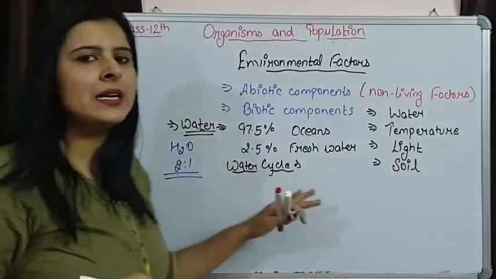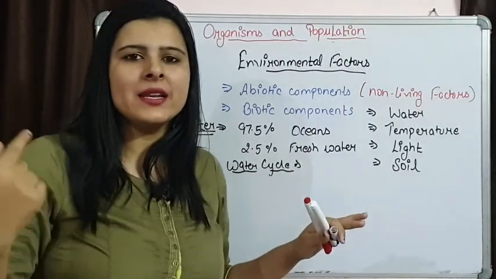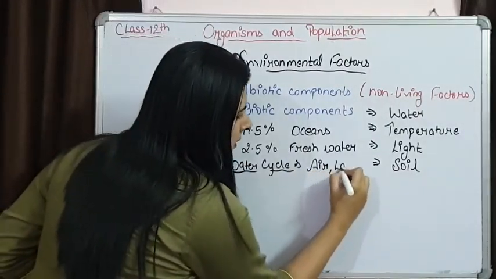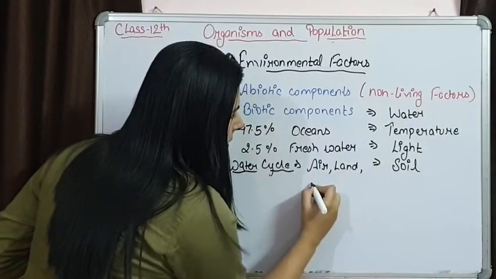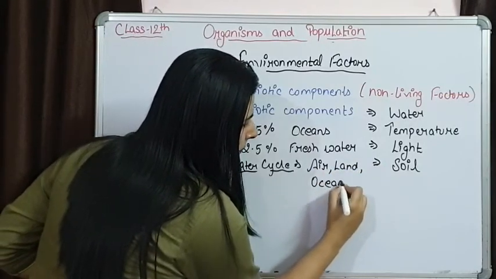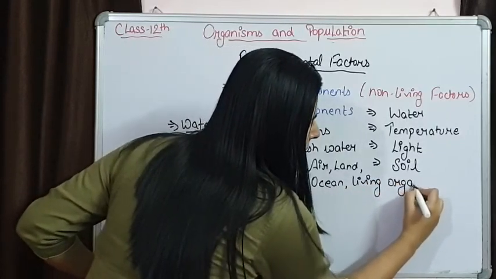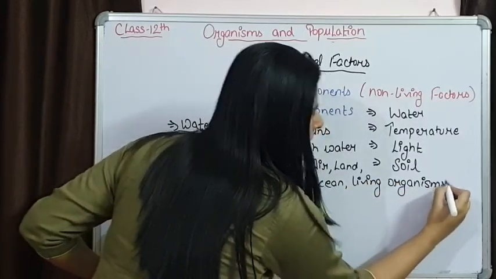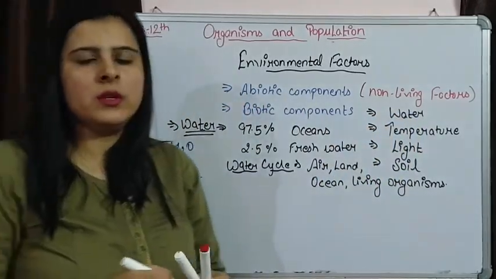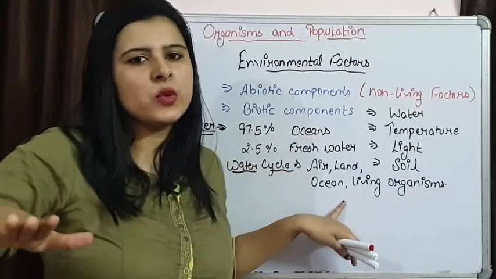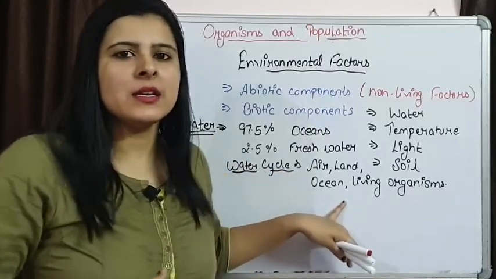If we see, water is moving in a cyclic way between air, land, ocean, and living organisms. We simply know that water evaporates from the ocean when the surface is heated up by the sunlight.